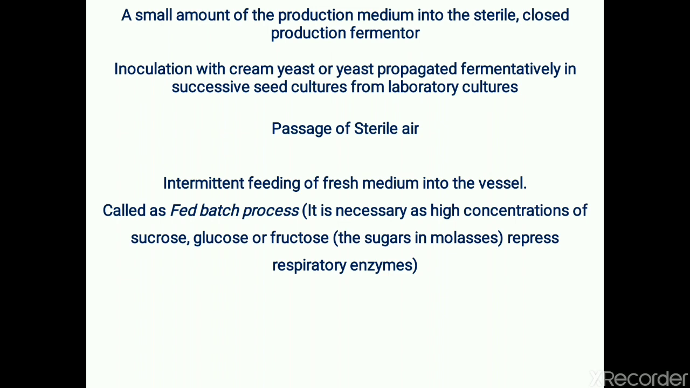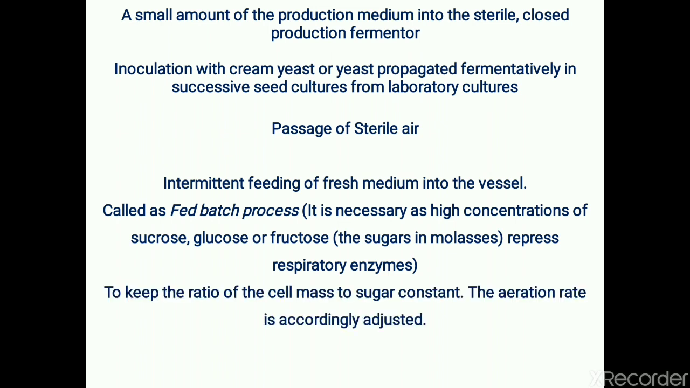So in order to get a higher amount of biomass, this sugar should be added intermittently, that means periodically, so that the final concentration should not exceed the limit and there should not be repression of respiratory enzymes. That is one of the reasons why the fed batch process is important in the production of yeast. It is also essential to keep the ratio of cell mass and sugar constant.